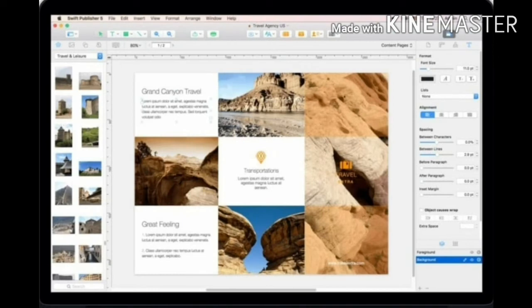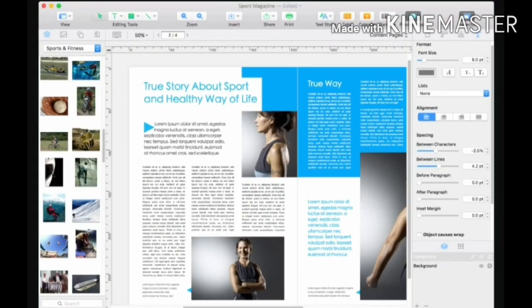The first program is word processing and publishing programs, and its description is: you use word processing programs to create and modify text-based documents. You can type in and modify text, use the spelling checker, and format the document. By using these programs, you can also create personal and professional documents.